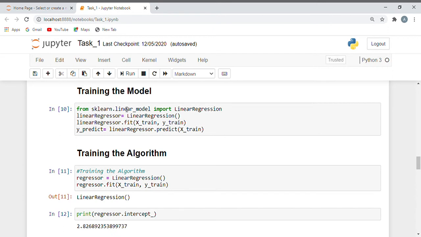Now training the model. With scikit-learn, it is extremely straightforward to implement a linear regression model, as all you really need to do is import the LinearRegression class and instantiate it. The fit method along with our training data is about as simple as it gets when using a machine learning library to train our data. Now we are training our algorithm.